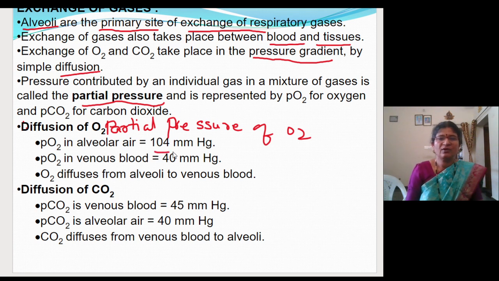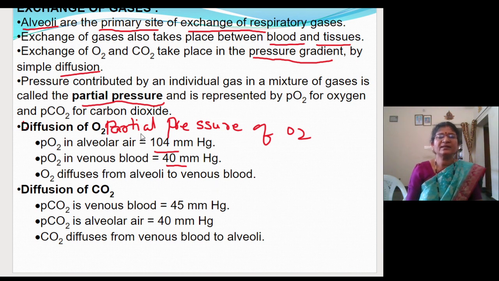It is 104 mm of mercury. In the venous blood, venous blood means deoxygenated blood, the blood in the vein which will carry the deoxygenated blood, it is 40 mm of mercury, and oxygen diffuses from alveoli to the venous blood.